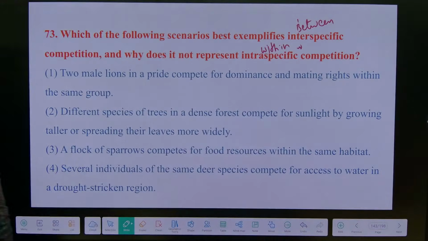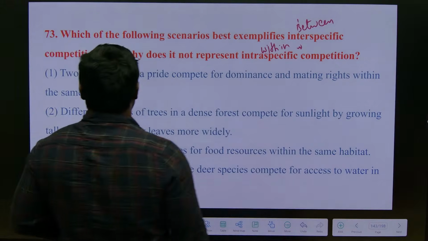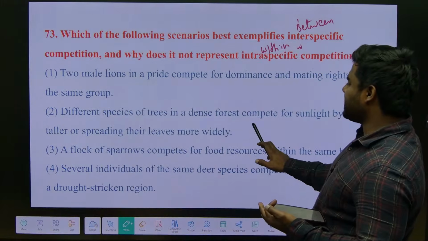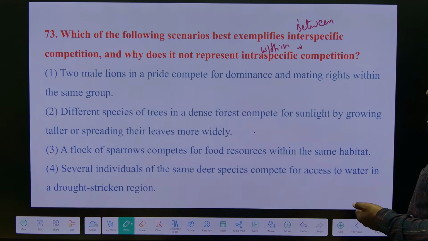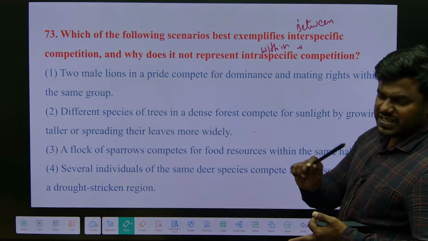Everyone, what is the answer? Why the second one? What is the second one generally representing? Intra or inter? First understand the given question.